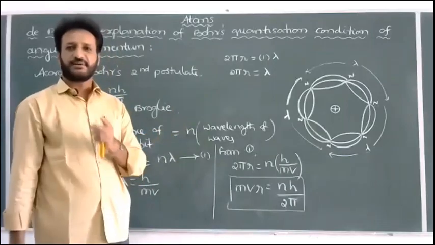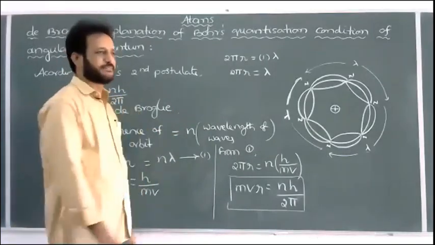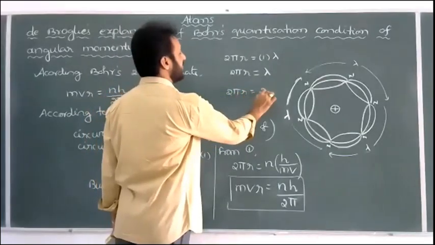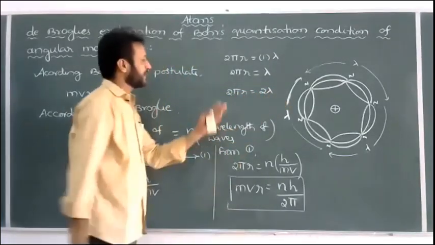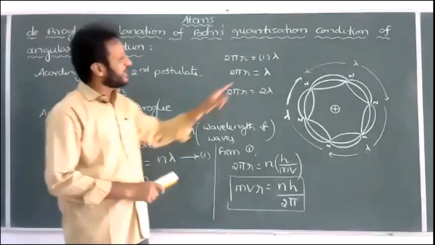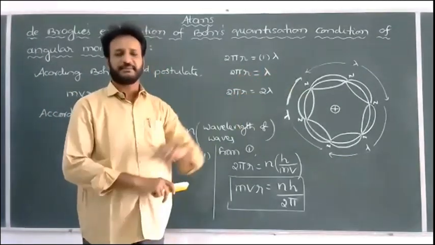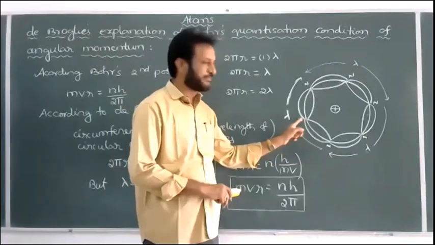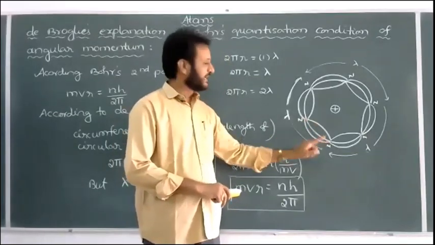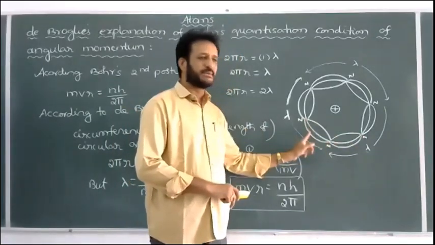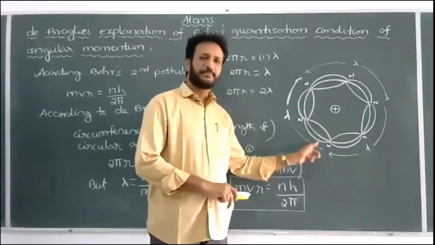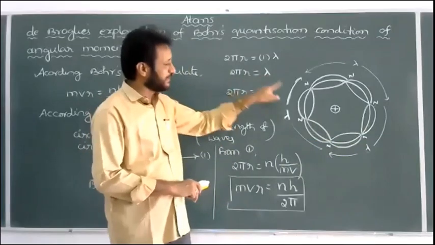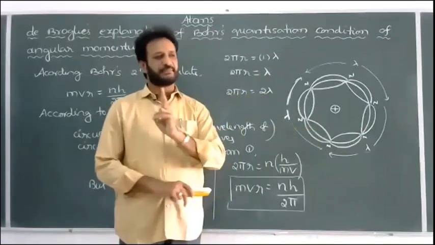If the electron is revolving in the second orbit of the hydrogen atom, then what should we write? 2 pi r is equal to 2 lambda, because the n lambda formula is there. Here, 1 lambda means how many segments can we expect? 2 segments. For every one segment there will be lambda by 2, a node, and again here also lambda by 2. Adding both, lambda by 2 plus lambda by 2 equals lambda. So whenever we get lambda, we can expect a total of 2 segments.